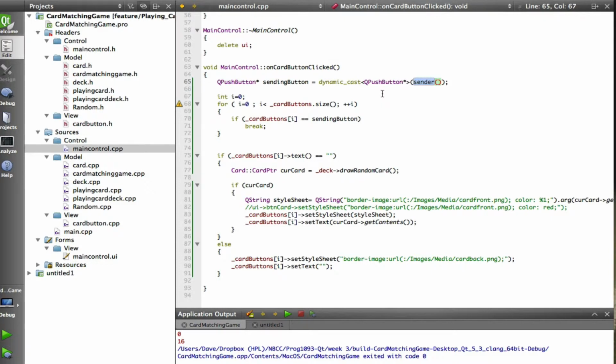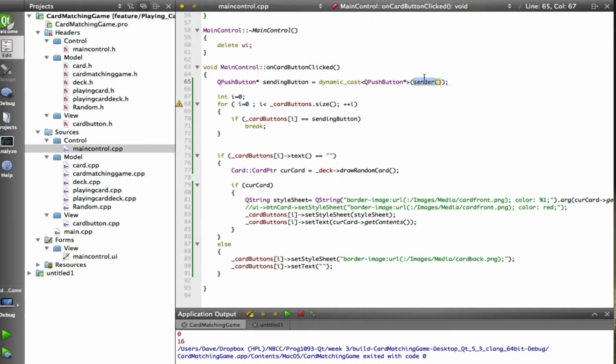However, in this case, it's safe because we know the only thing we connected to that slot was a QPushButton object, so it must be a QPushButton pointer that we're getting. So I use the dynamic_cast function. That's a C++ keyword function.